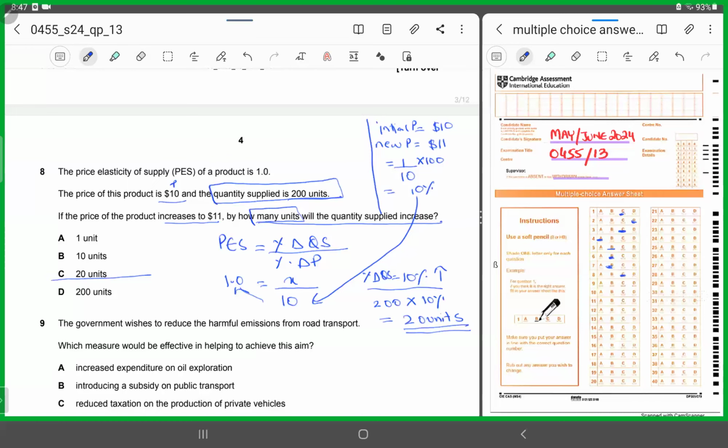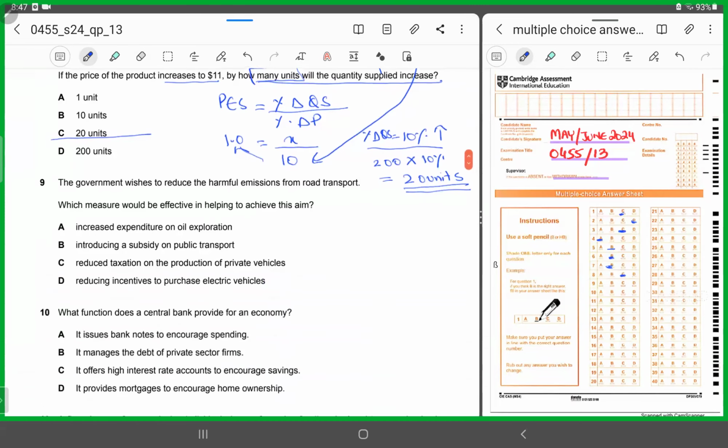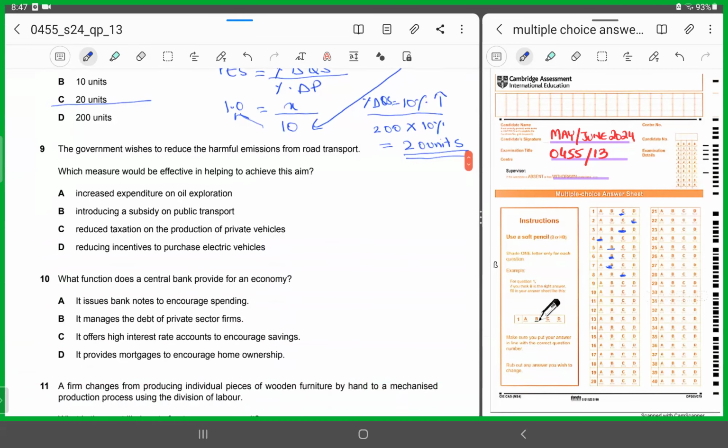All right. Number 9. Number 9 says, the government wishes to reduce harmful emissions from road transport. Now, what is the intention of government? To reduce the level of, let's say, pollution, right? Which measure would be effective in helping to achieve this aim? Now, they are saying which measure should the government adopt in order to attain this objective? Which objective? Of reducing harmful emissions from road transport.